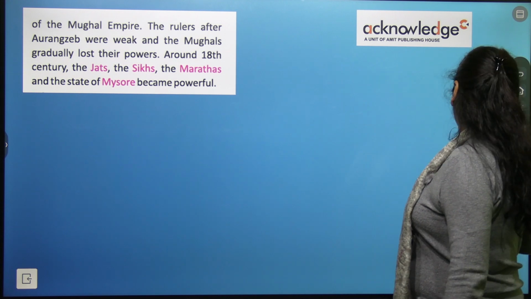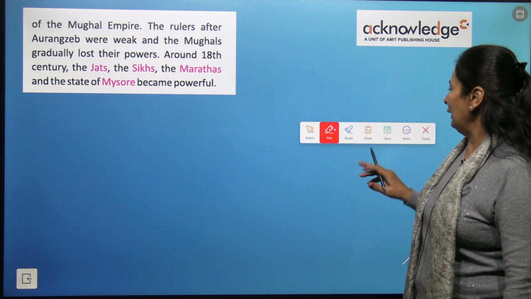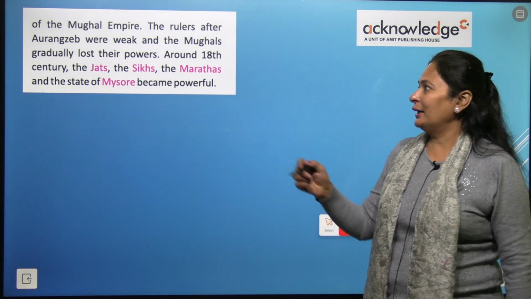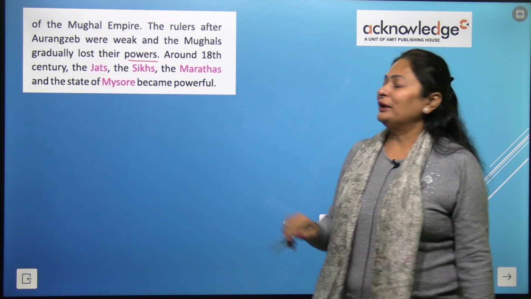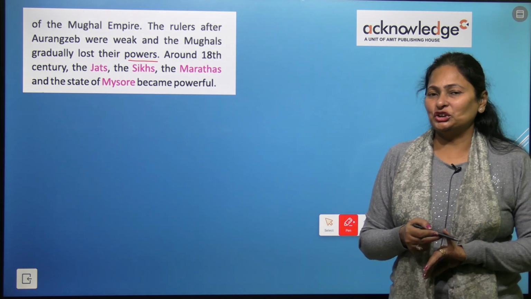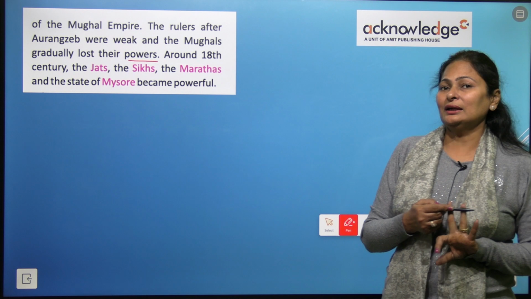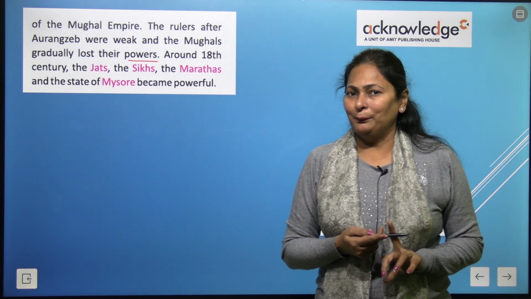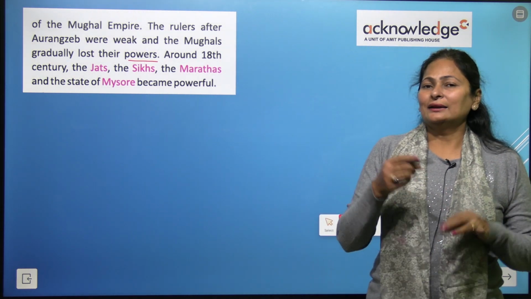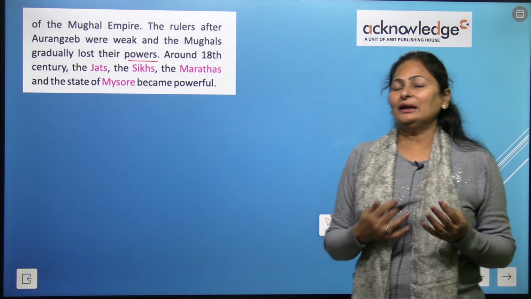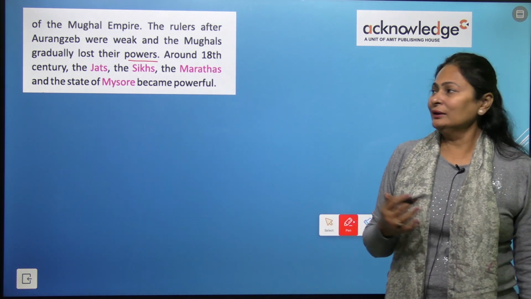The rulers after Aurangzeb were weak and the Mughals gradually lost their power around the 18th century. After Aurangzeb, who was the last powerful emperor, the emperors were weak and they lost their power.